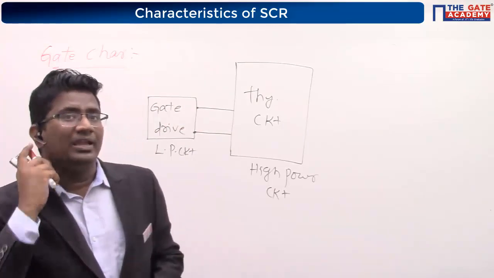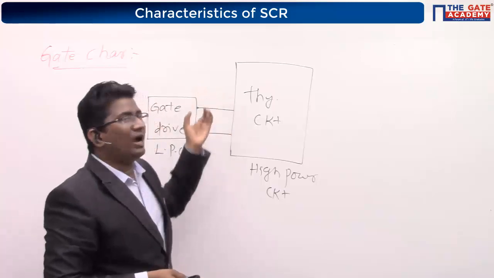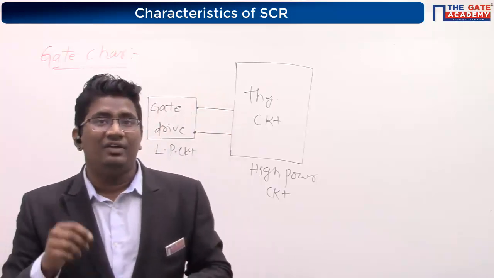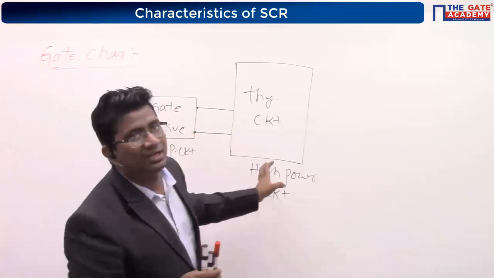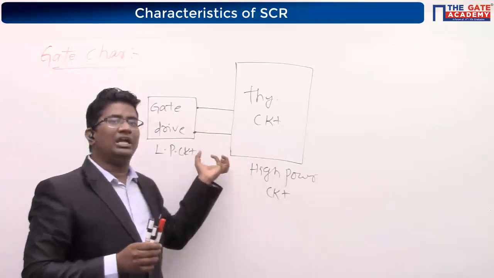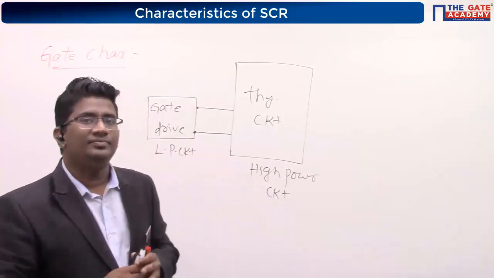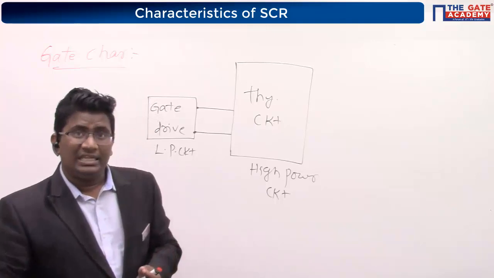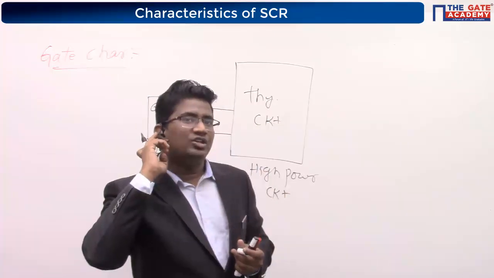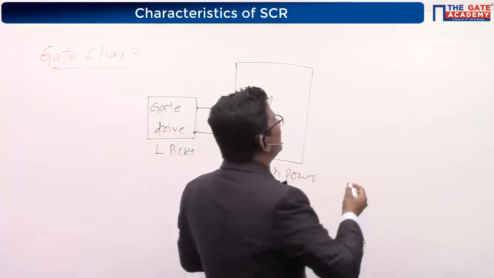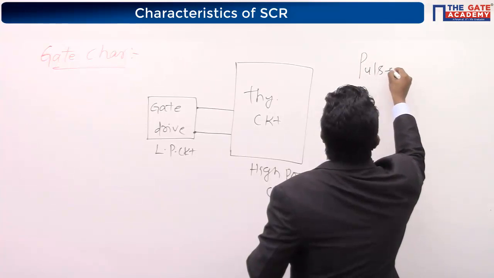So what should be the thing I have to place in between to isolate them electrically? I have given a hint also. To isolate them electrically, what do I have to put in between? Optocoupler is also a correct answer. Optocoupler. But I am using here a pulse transformer.